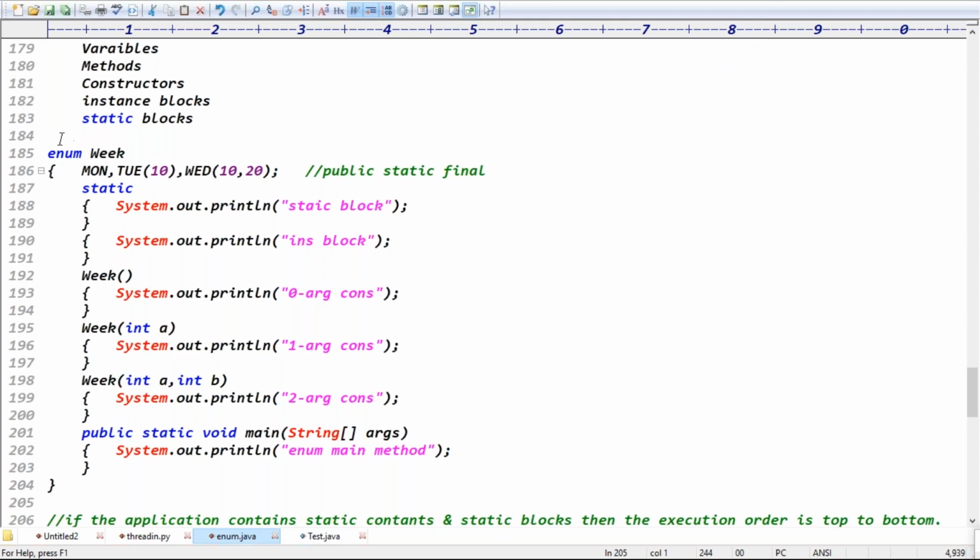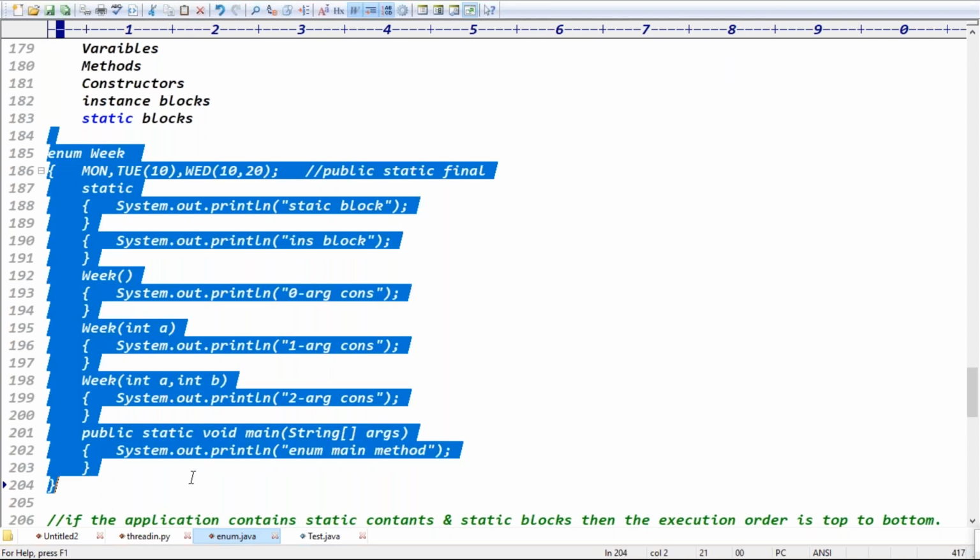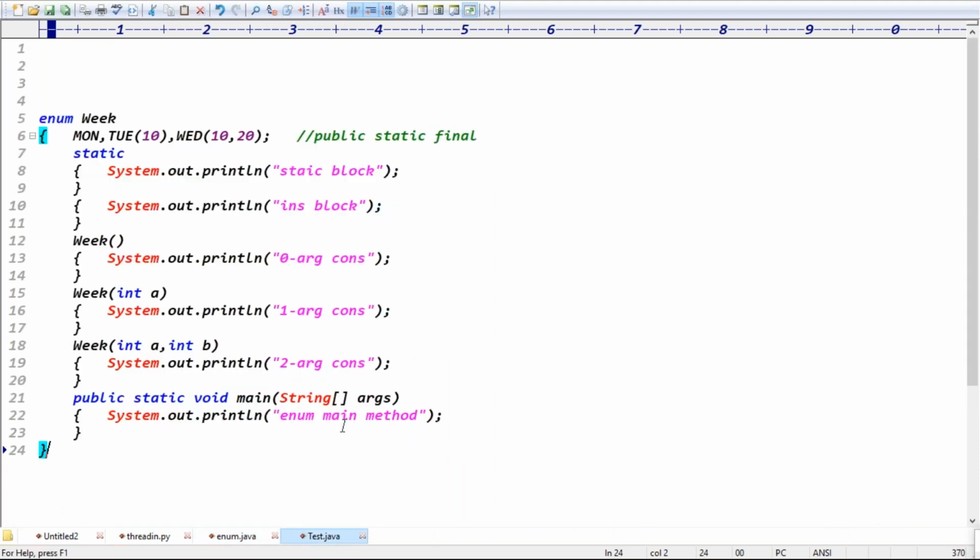Let's see an example. As per your knowledge, can anyone tell me the output of this example? I declared one static block, one instance block, a zero-argument constructor, a one-argument constructor, and a two-argument constructor. This is the enum main method.